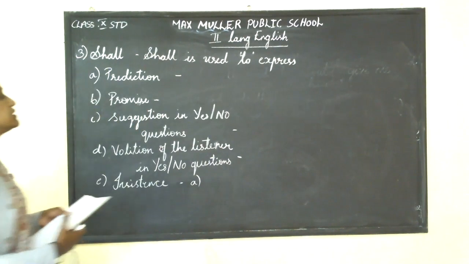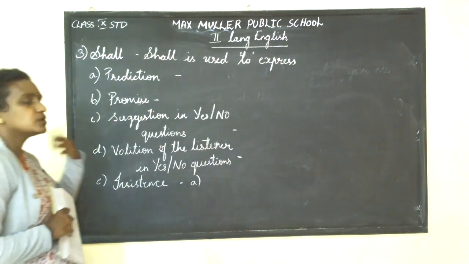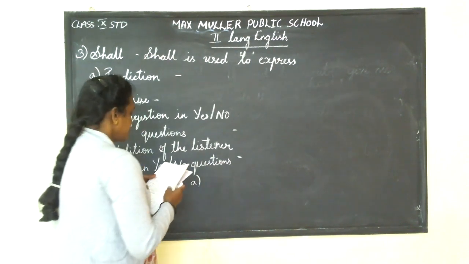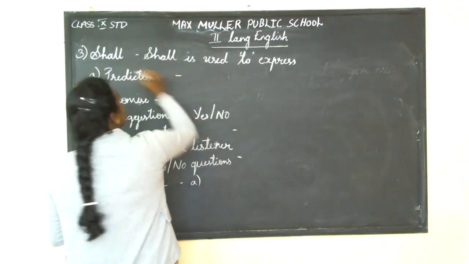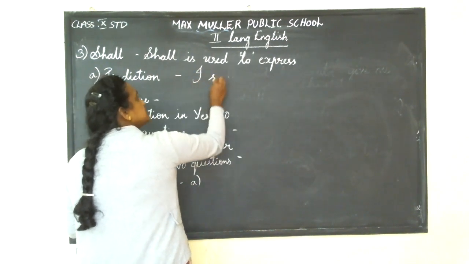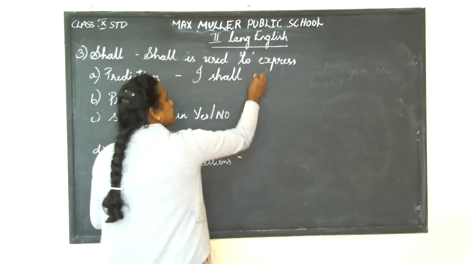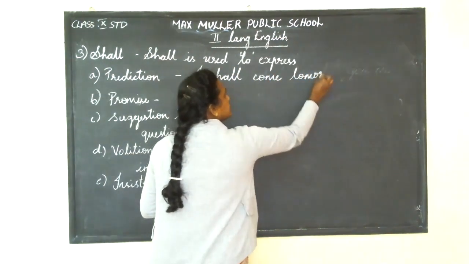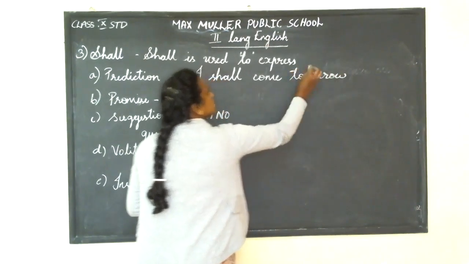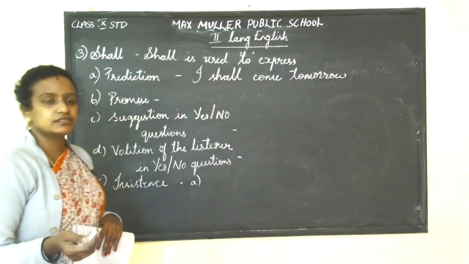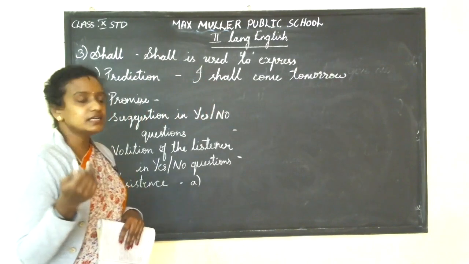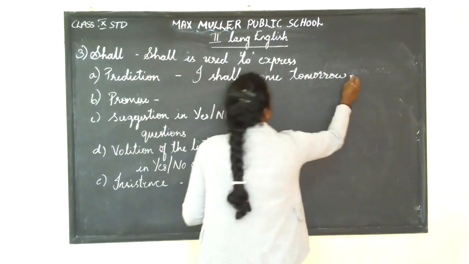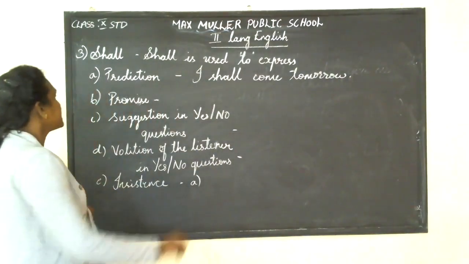So what is prediction? Here you are telling something about the near future, simple future. So what is the example for this? Using shall you should write: I shall come tomorrow. Every time when I end the session, I tell you, let's meet in the next session. Shall I meet in the next session, right? I shall come tomorrow. So that is your prediction.